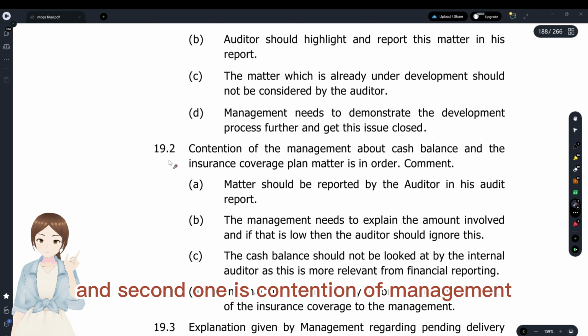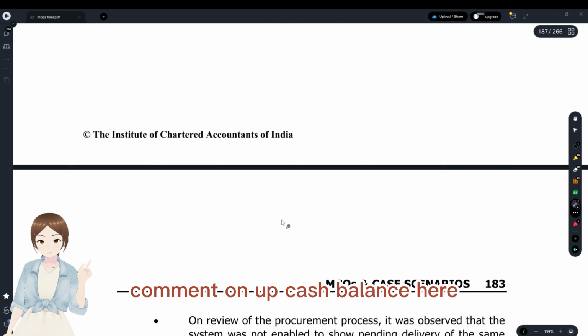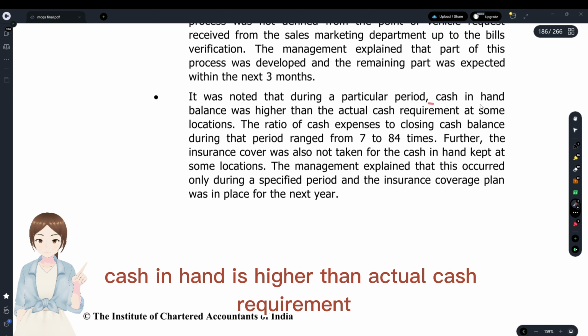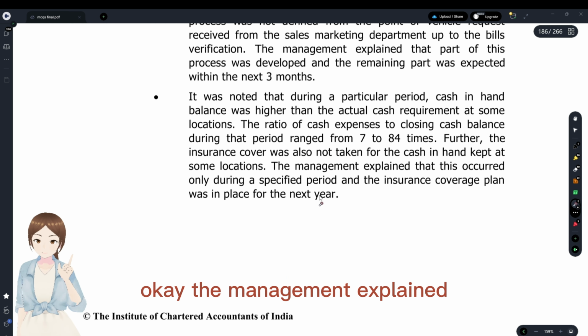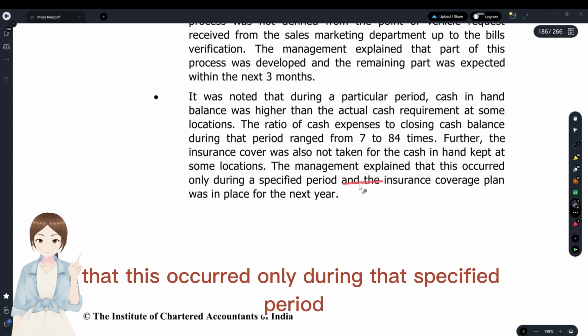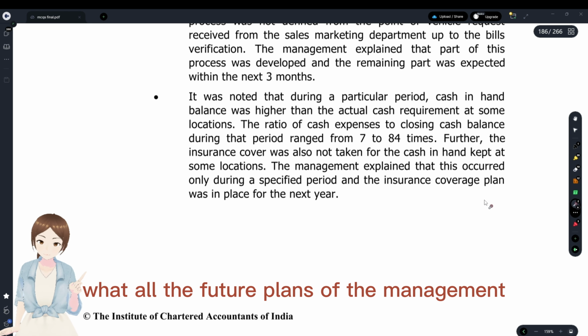And the second one is the contention of management about cash balance and insurance coverage plan. Comment on cash balance here. Cash in hand is higher than actual cash requirement from 7 to 84 times. The management explained that this occurred only during that specified period and the insurance coverage plan will be in place next year. We don't want all the future plans of the management.